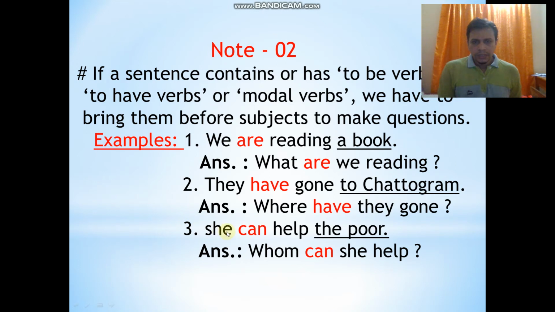Number 3, she can help the poor. In the sentence you can see modal verb can is used, and the underlined words are the poor. So the poor indicates a person. For that reason here I have used whom. Then you see can, I have brought before subject she. So the question is, whom can she help? So dear students, here you have understood how you have to use to be verb, to have verb, modal verb if they are in any sentence.